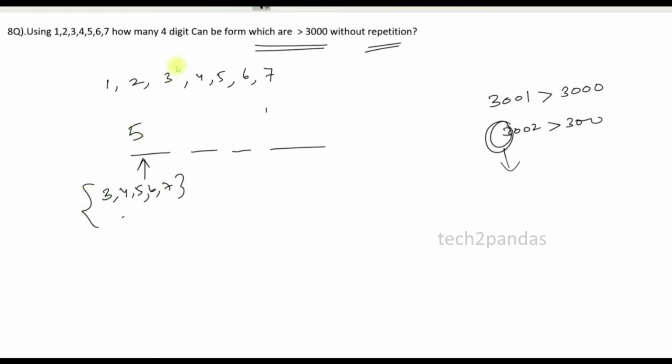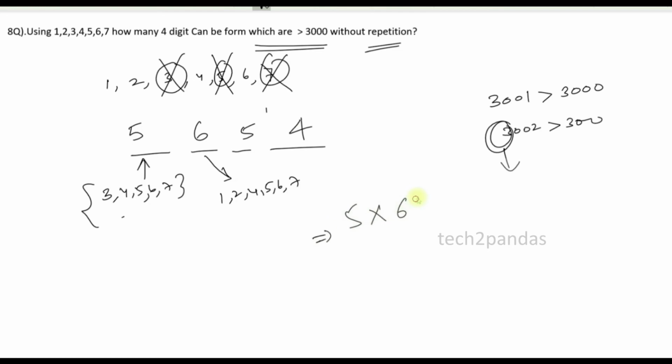Let's say I have utilized a number, block that number, because repetition is not allowed. Again, for the next position, what could be the possibilities? I can use 1, 2, 4, 5, 6, 7. How many numbers? 6 ways I can use. Let's say any number, block it. I should not use the same number again, right? So 5 are left, take one, block it. Again 4 possibilities remain. So 5 into 6 into 5 into 4, this is the answer.